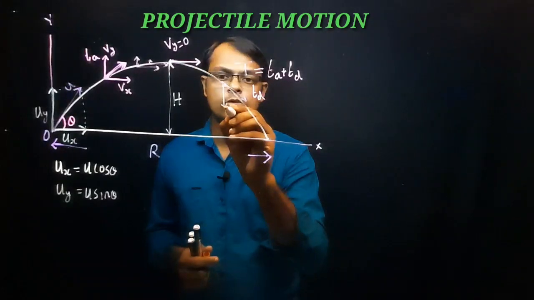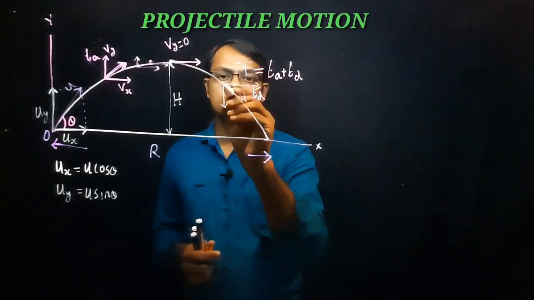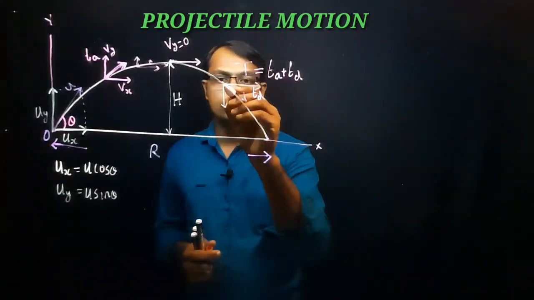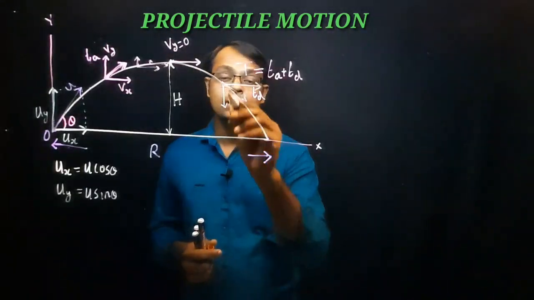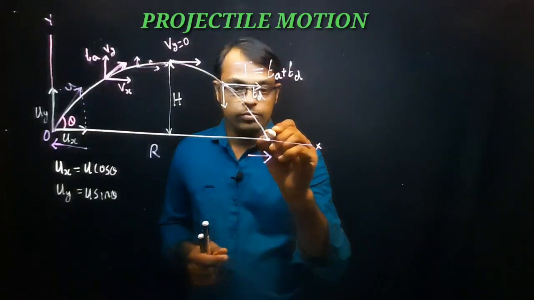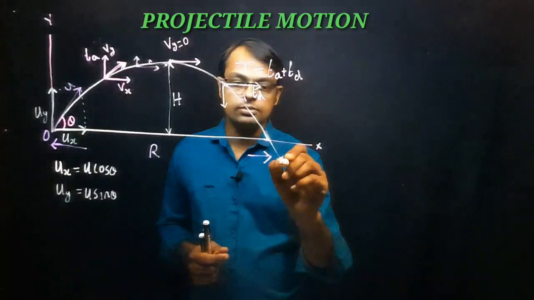One is the vertical component, the other one is what? The horizontal component. Here also the horizontal component of velocity will never change, but the vertical component of velocity, from this point onwards, what is happening here? It is increasing. Exactly at this point, what is the direction of the resultant velocity? Exactly, once again the tangent, right?